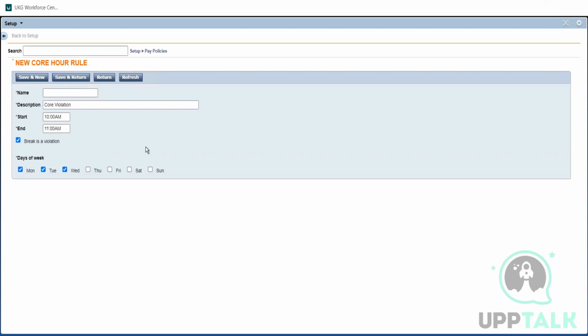And if we map this to a work rule and we select this break is a violation, what happens is in this particular time, the employee cannot punch out for his meal break or any break. In these hours, the employee is supposed to be in the factory or the plant or wherever he is working. He should be in the workplace. Yeah, like busy hours, like rush hour.